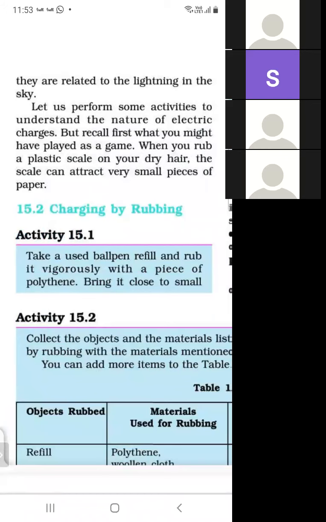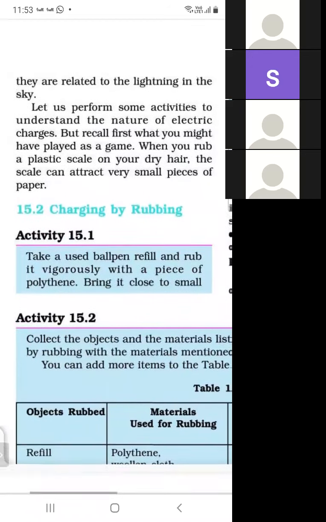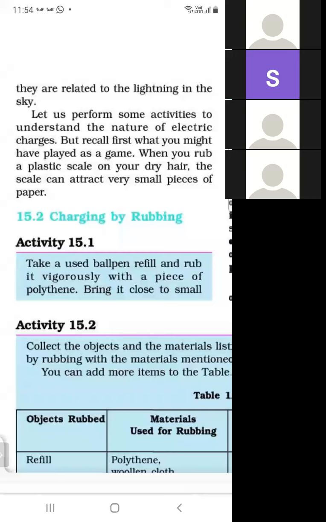Take a used ball pen refill. So we will take a ball pen refill and then we will rub it with a piece of polythene. Firstly, we will take two materials. First is the ball pen refill and second is polythene.